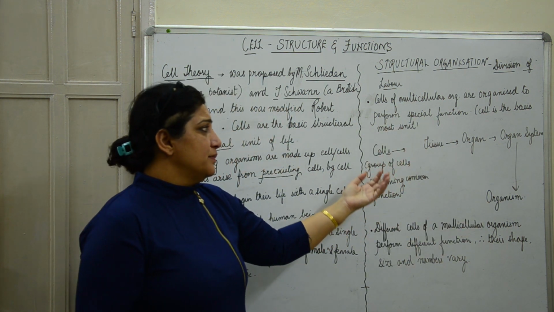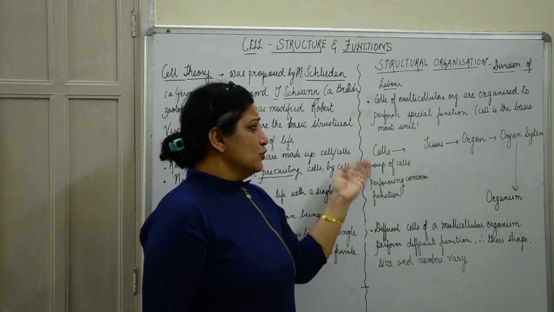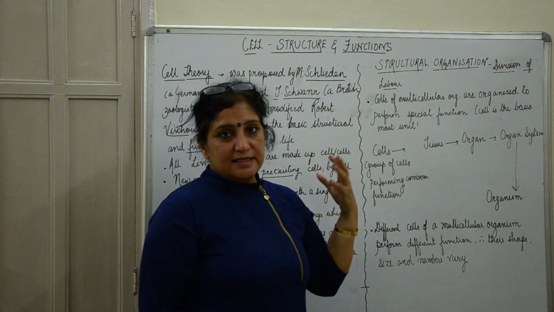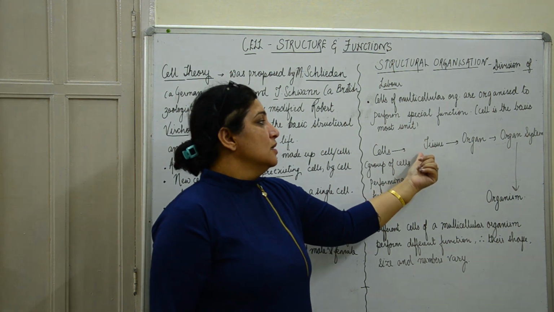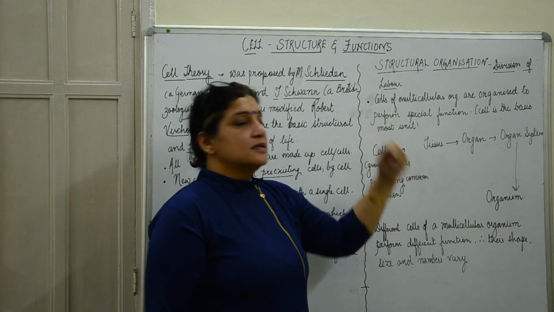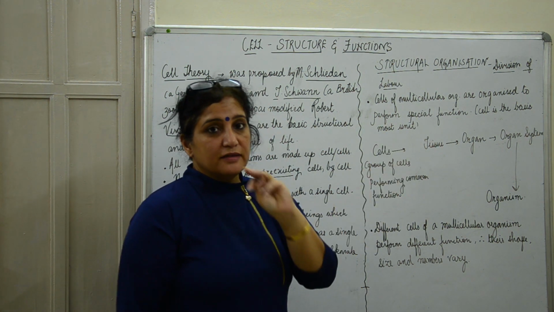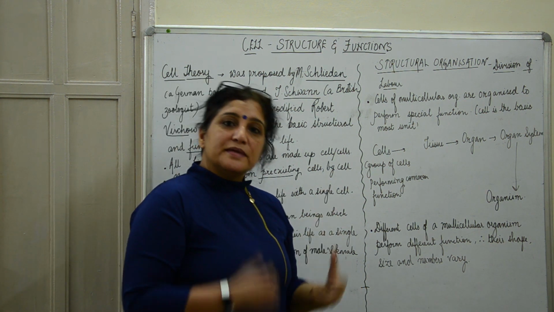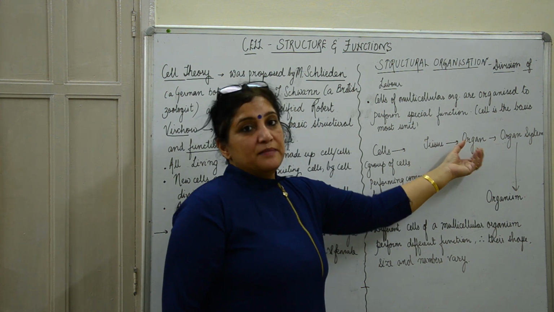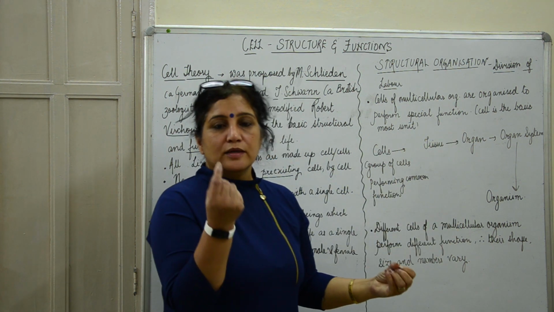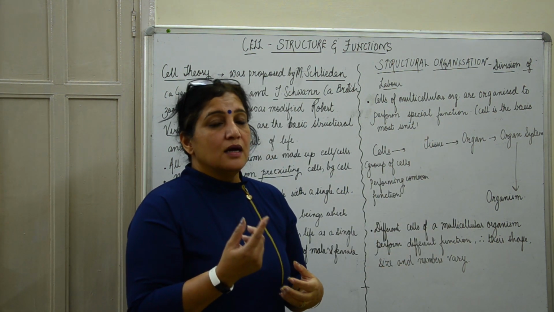I'll give you an example. If you take the digestive system, you have three different kinds of tissues: the epithelial tissue, the muscular tissue and the glandular tissue. These will definitely be made from different kinds of cells, and they make our stomach. Now the stomach is one organ which is a part of our digestive system.